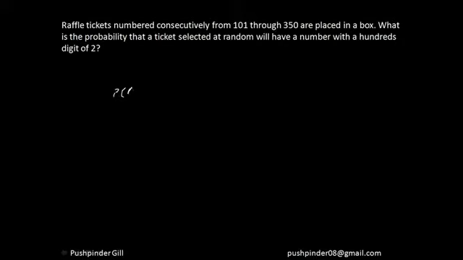The probability of an event happening is defined by cases in favor by total cases. So what are the total cases here? How many numbers do I have to choose from? I have to choose from any number from 101 till 350, which is pretty much 250 numbers, right? So it's 250 numbers.